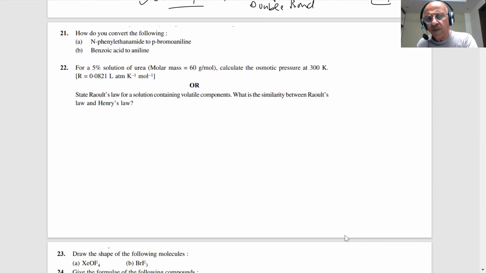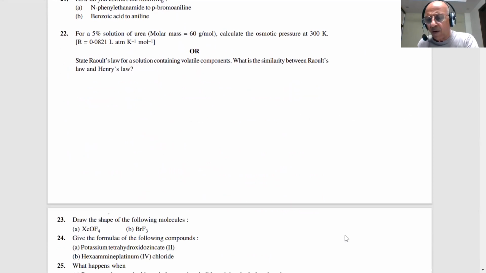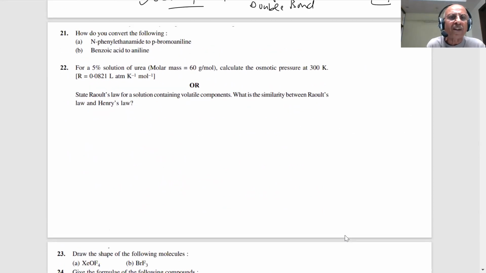Next we are coming, students. How do you convert the following? What is that? N-phenyl ethanamide, student. Now, a lot of students first cannot write the structure of N-phenyl ethanamide. How will I write? What is ethanamide, student?